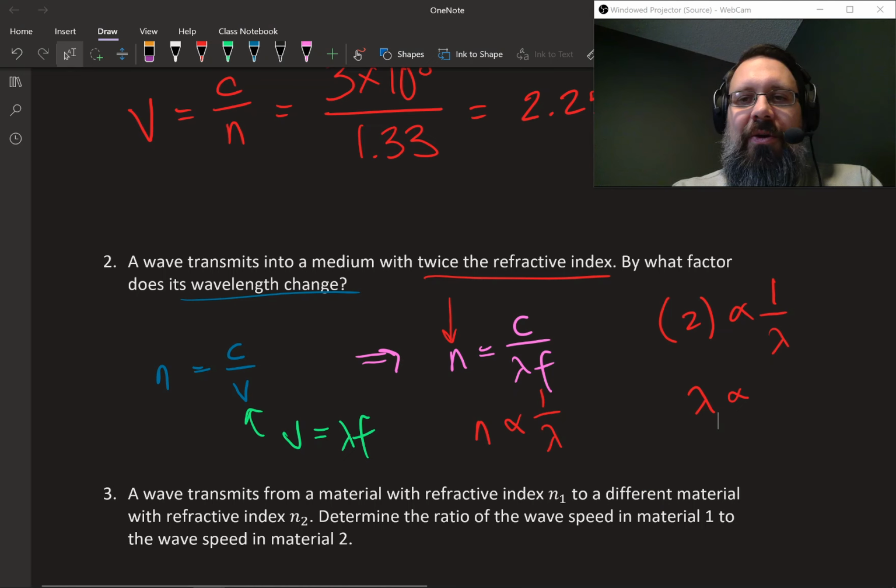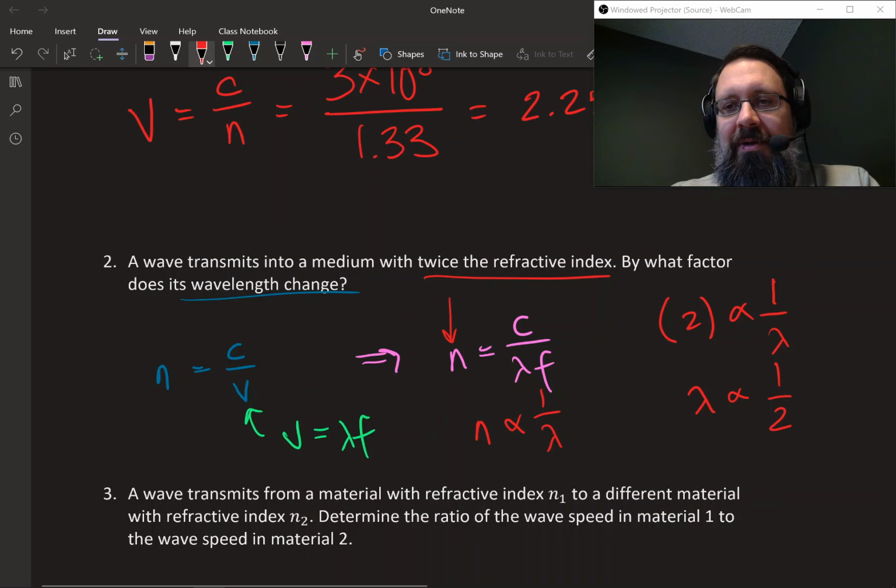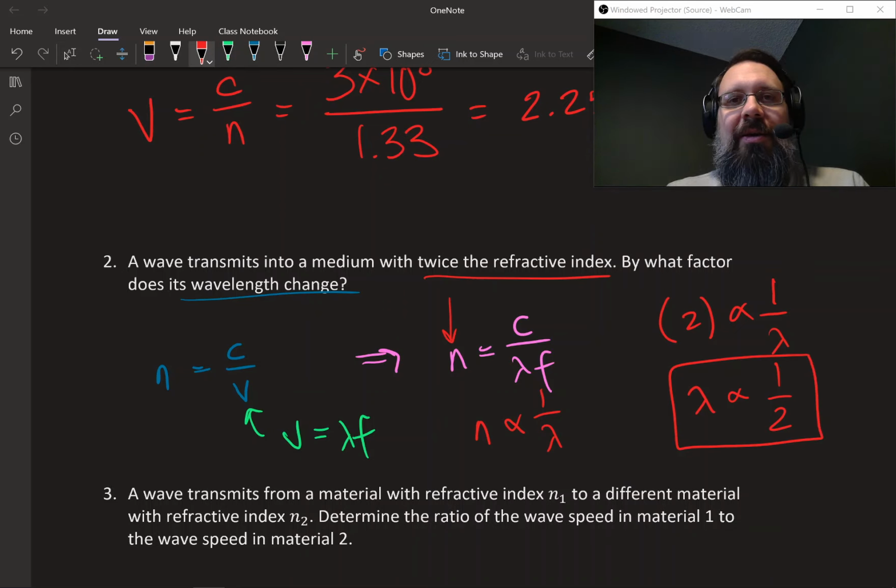So basically, it's just going to be 1/2. If you go to a material where the index of refraction is twice as large, that means you're going at half the speed. And so your wavelength will be half as much.